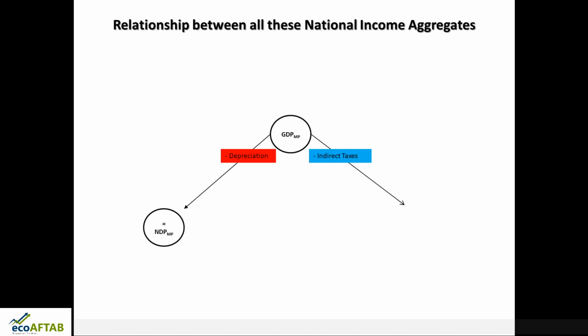From GDP, if you remove indirect taxes, what will you get? GDP at market price minus indirect taxes, we get GDP at factor cost. Please pay attention, try to focus. I have just brought two variables, depreciation: from gross, if you remove depreciation, you get net. Similarly, from market price, if you remove indirect taxes, what will you get?